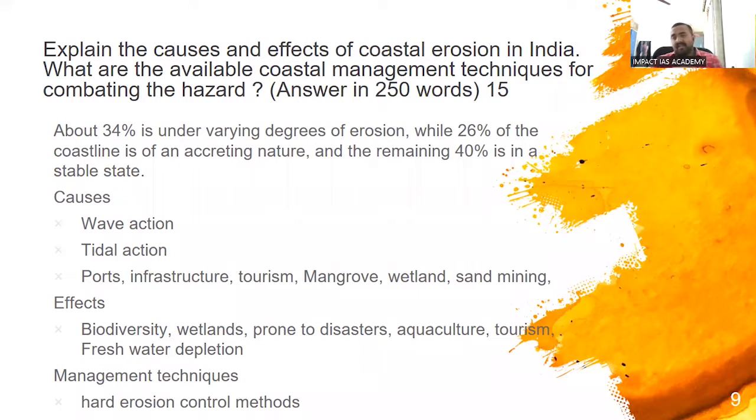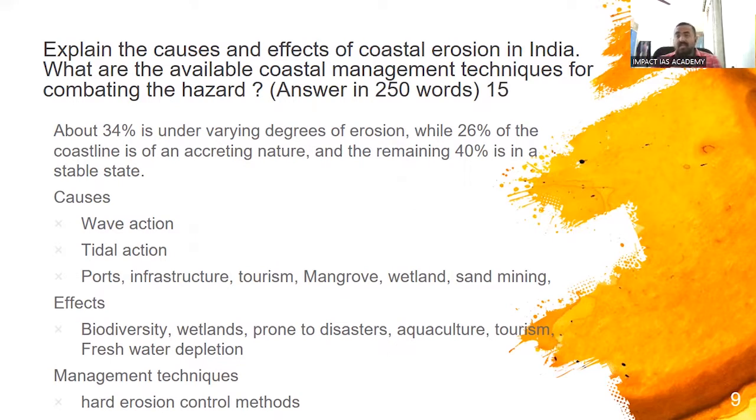Now, how can we manage this? Sustainable development, coastal zonation. We already have this. Enforcing it, making all development sustainable. And in areas of accelerated erosion, we can ensure some hard erosion control methods. What can this be? For example, we can have a sea wall. It is a very costly affair. You can see that sea walls have been erected in Andaman and Nicobar to prevent erosion.